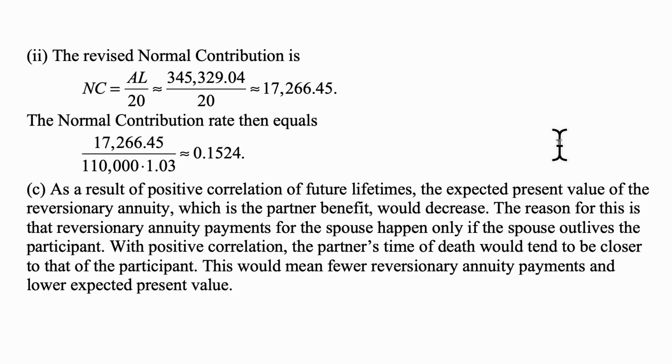For Part C, as a result of positive correlation of future lifetimes, the expected present value of the reversionary annuity, which is the partner benefit, would decrease. The reason for this is that reversionary annuity payments for the spouse happen only if the spouse outlives the participant. With positive correlation, the partner's time of death would tend to be closer to that of the participant. This would mean fewer reversionary annuity payments and lower expected present value.